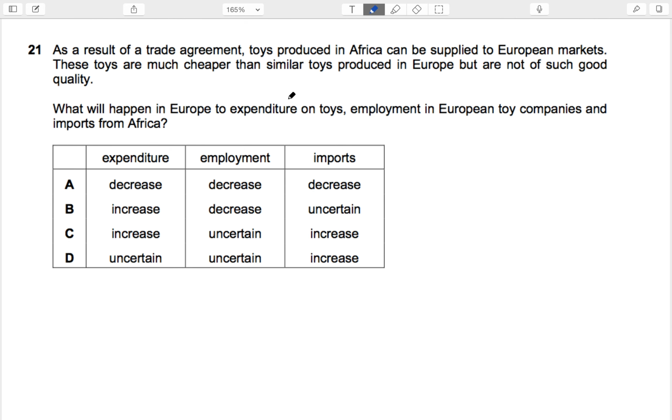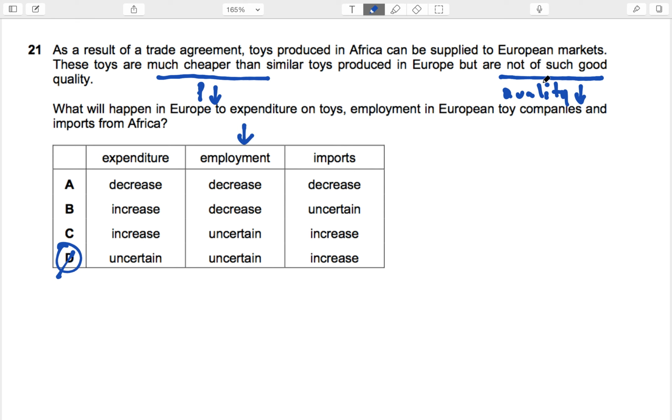Okay. As a result of trade agreements, toys produced in Africa can be supplied to European market. Okay, these toys are much cheaper, so the price is lower than similar toys produced in Europe, but are not of such good quality. So the quality is also low. Okay, what will happen in Europe to expenditure on toys? Should they decrease, increase, or uncertain? Expenditure. Uncertain, because at one point the price is going down, which is amazing news, but the quality is not so good as well. So we don't know whether the consumer will actually buy more of it. The revenue or expenditure will be more or less. We don't know that.